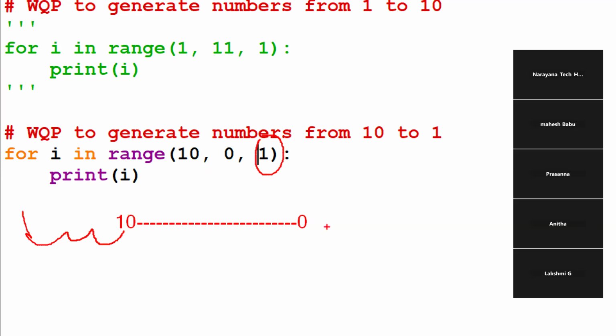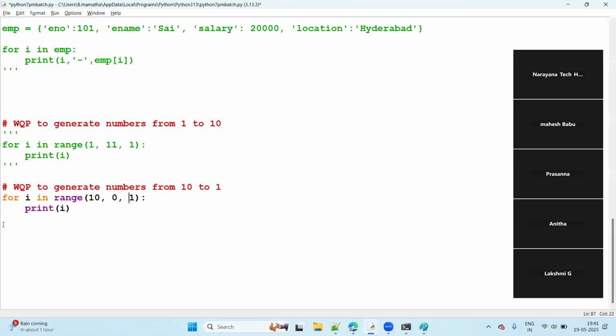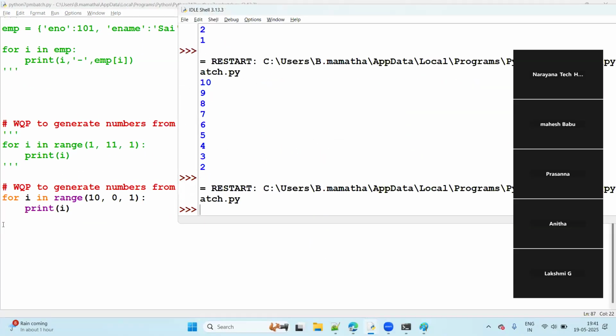We should see where the end value is. This end value is there. To go this side, we should decrease the value. 10 minus 1, minus 1, minus 1, or 10 minus 2, minus 2, minus 2, or 10 minus 3, like that. Then we reach 0. If I take the plus value, we go 10, 11, 12, 13, 14, and so on. No limit is there. That's why no output will come. You can see it stopped there. No output will come, guys.